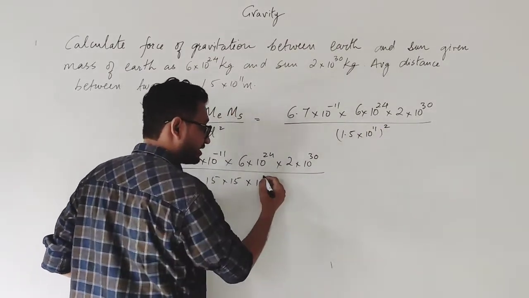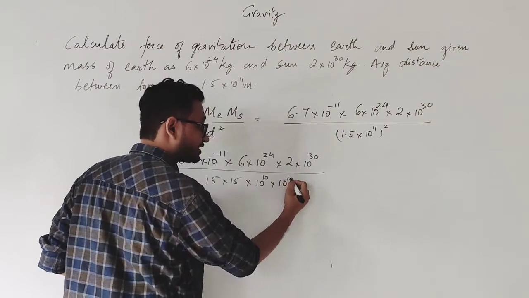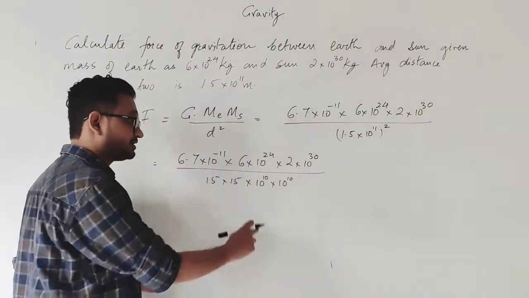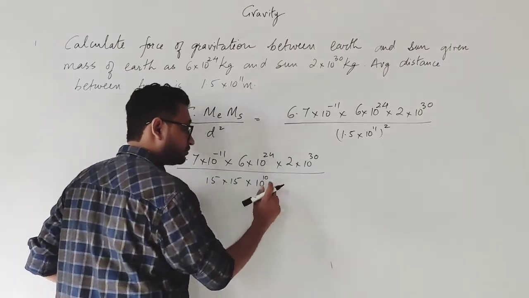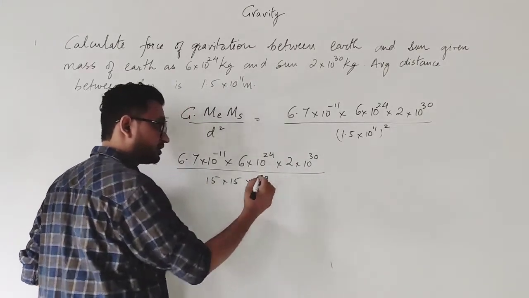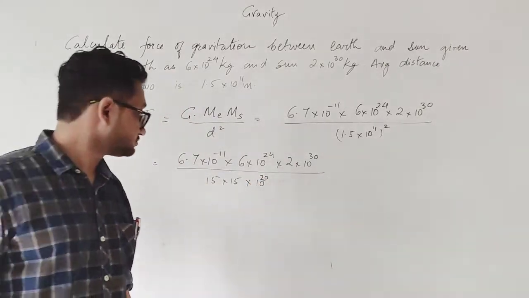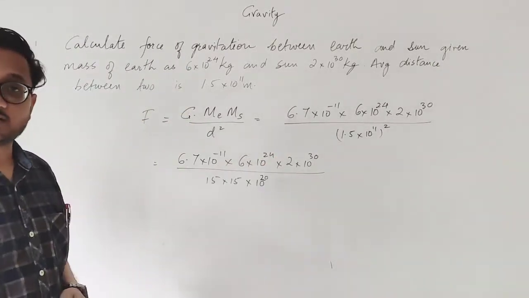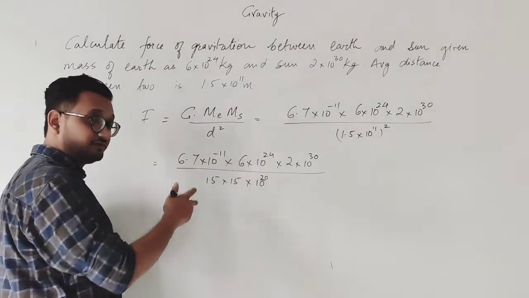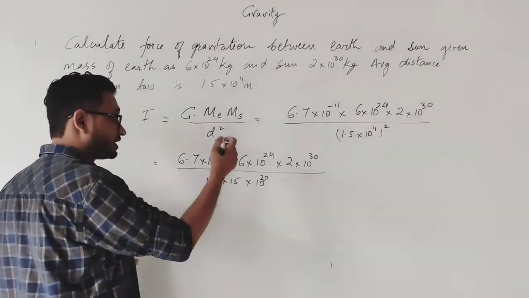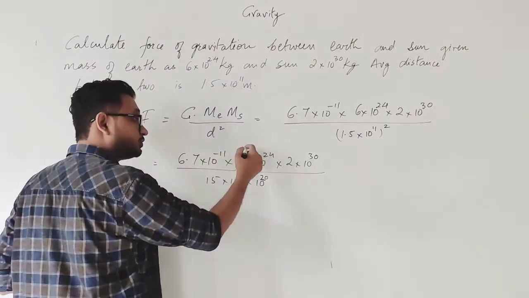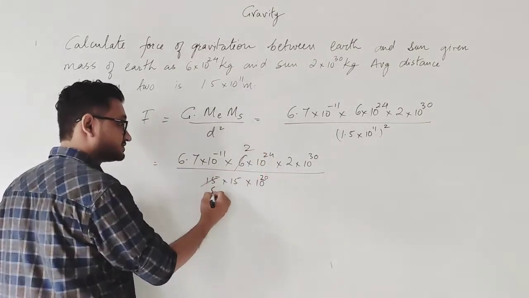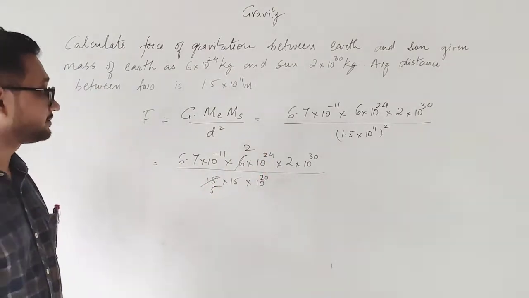Because we have to do the square, I can write 10 into 10 raised to power 10, and both can be written as 10 raised to power 20. Now all that is left is simple multiplication and division. You can do that on your own. 3 twos are 6, 3 fives are 15.